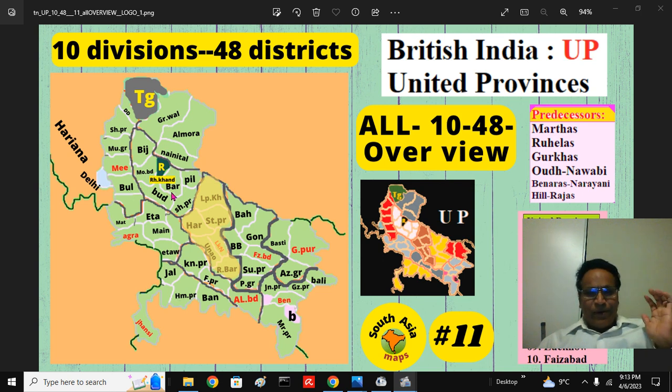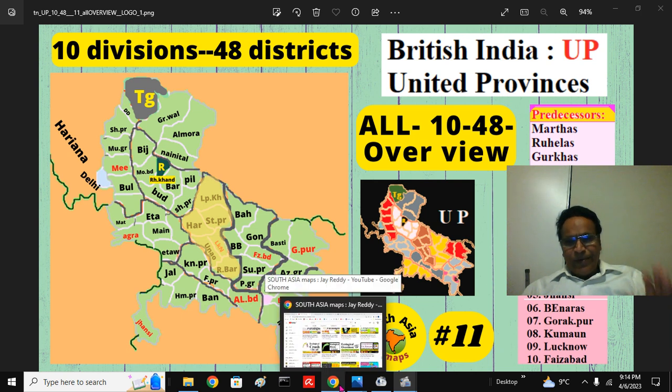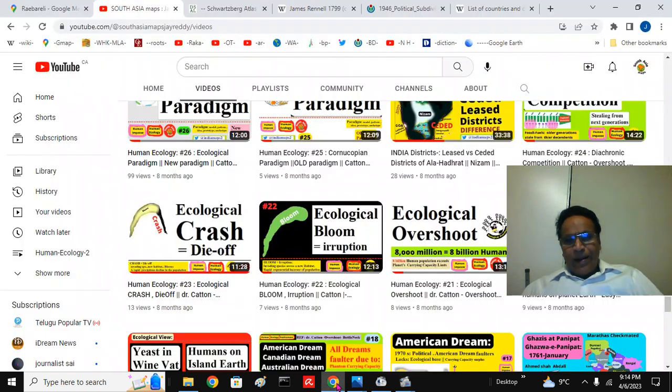This is the Bareilly Moradabad region, Rohilas' area. This is Hill Rajas, that is the Garhwal and Kumaon. Later Gurkhas occupied this land. This is the Nawabi territory. This is where the Narayani dynasty ruled, in the Purbiya land. This is the Rohilkhand region, and so on. That's how the land was assembled. Today we will take the entire outlook.